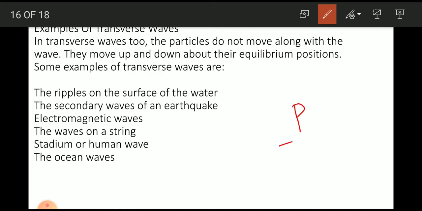Power exerted per unit area is called intensity of wave.